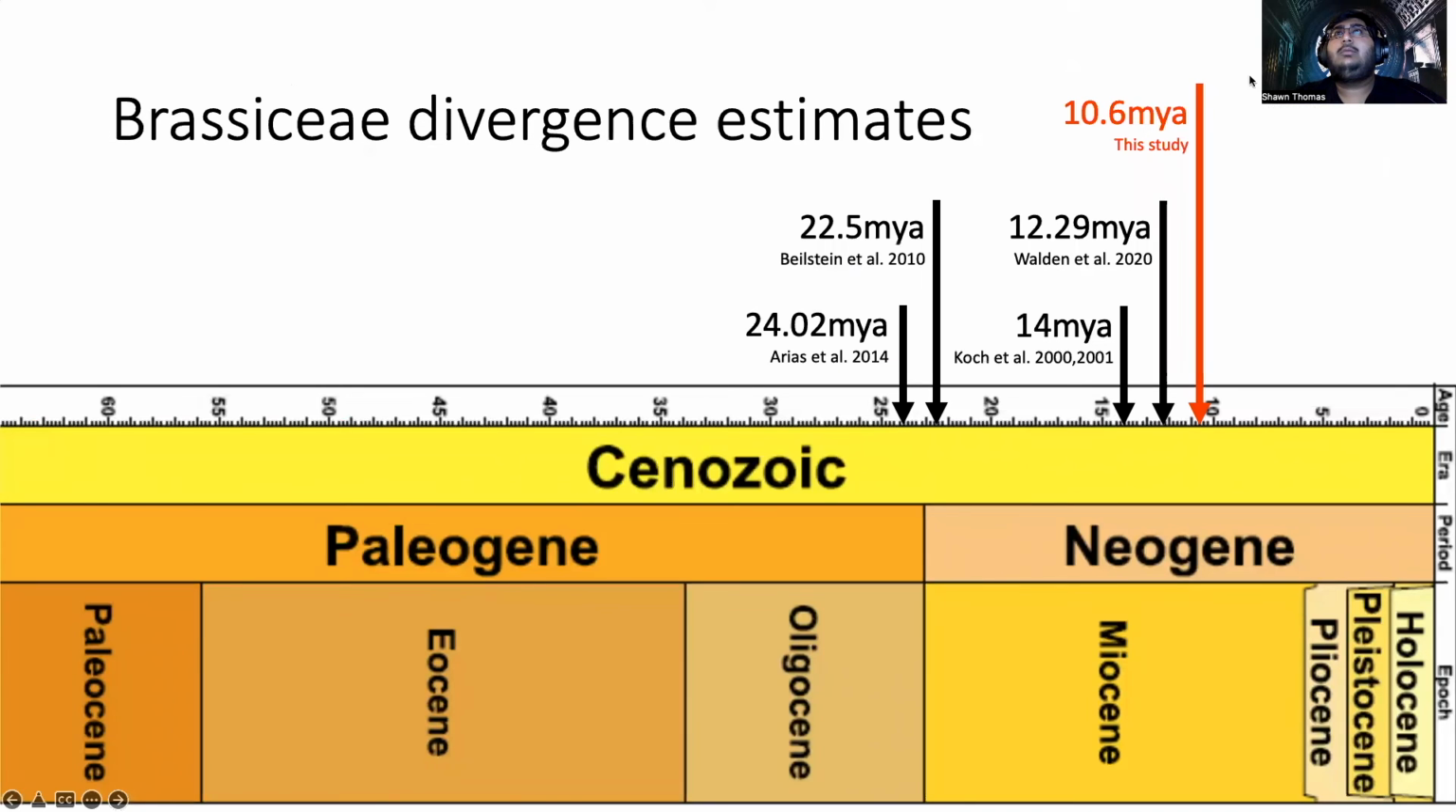Just looking at the Brassiceae again, looking at the divergence time estimates, we see that our Brassiceae divergence time estimate is much younger than any of the previous estimates. Given that these are preliminary results, they may change as the program continues to run, but we'll see when the results actually come back.